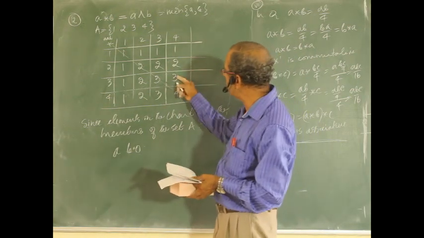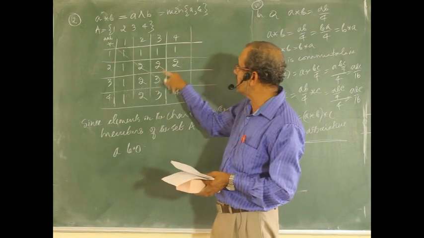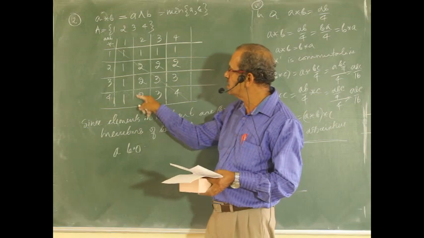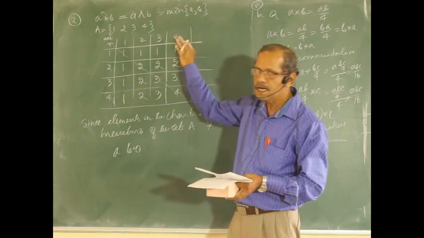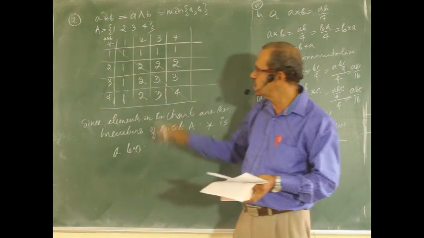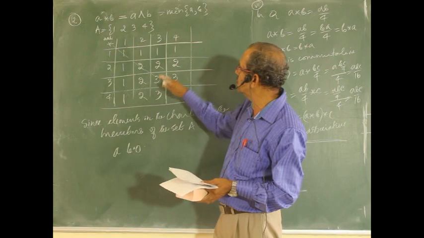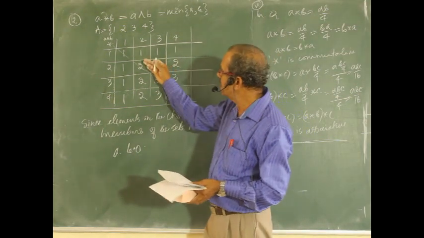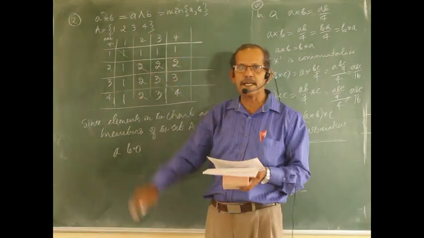If the elements are symmetric, symmetric means the number lying to the right side at the same distance to the left also has the same element. If you fold the sheet, you must get the same numbers. So clearly here the numbers are symmetric. See, all the numbers to the right hand side are at the same distance as numbers to the left side. Therefore, numbers given in the chart are symmetric.